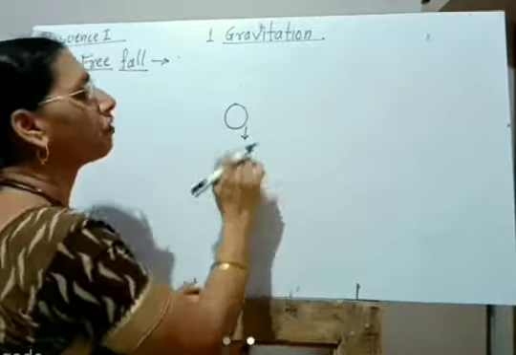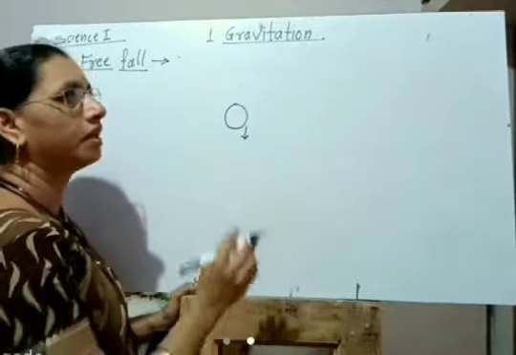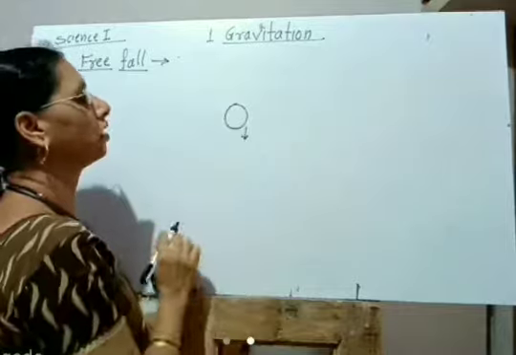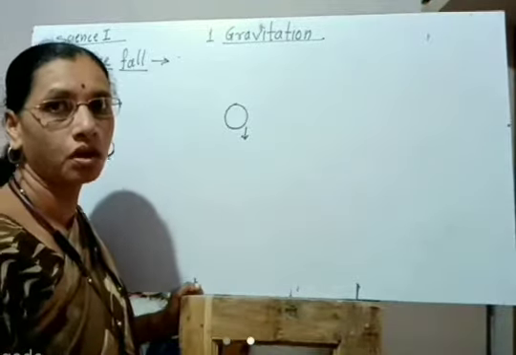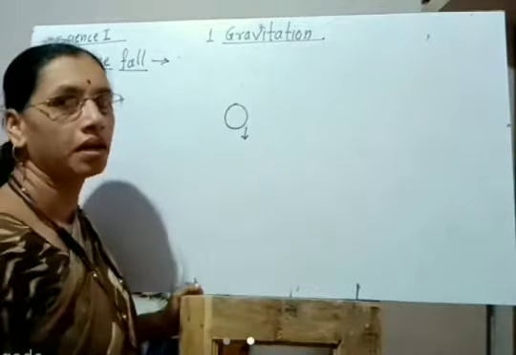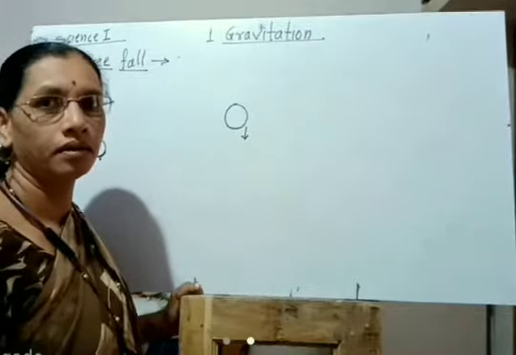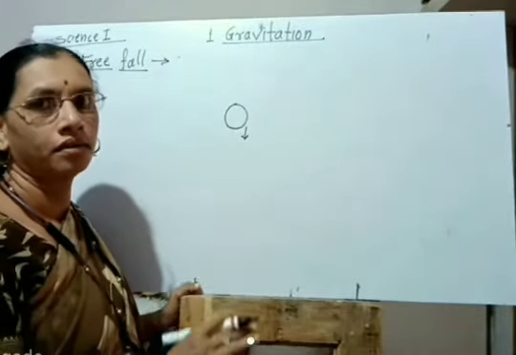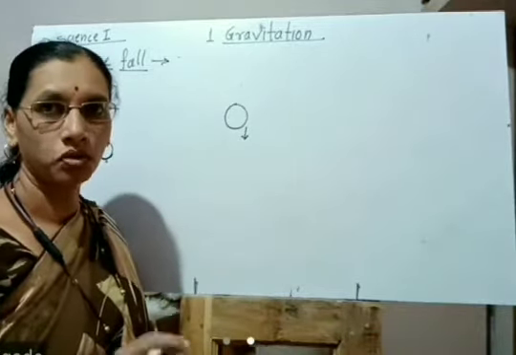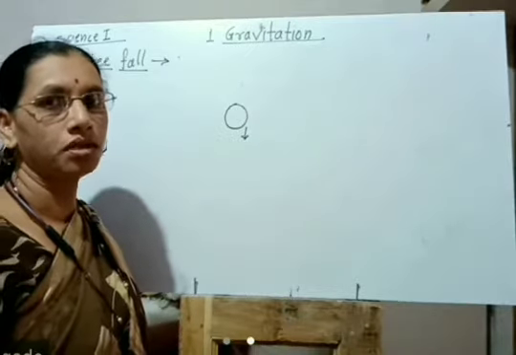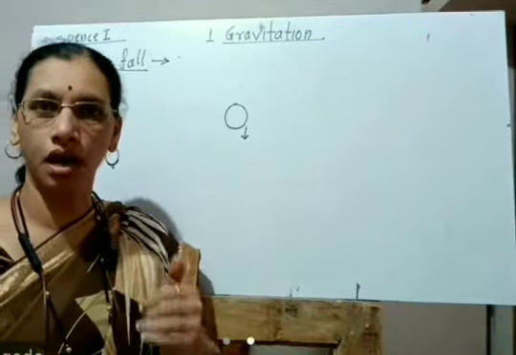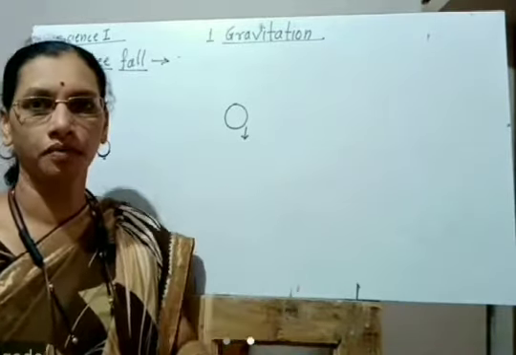Now, when this ball falls due to gravity, there are some other forces that act on this ball or any object falling towards the ground. There is a force of friction due to air. There is a buoyant force acting on this object, and therefore in air there is truly no free fall. Free fall occurs only in vacuum, because whenever the object is falling under the influence of gravitational force alone, then it is said to be freely falling.